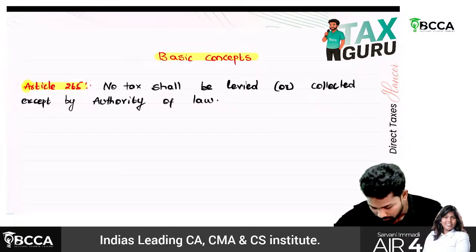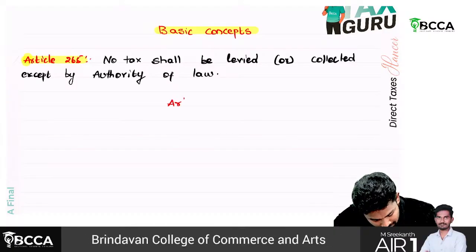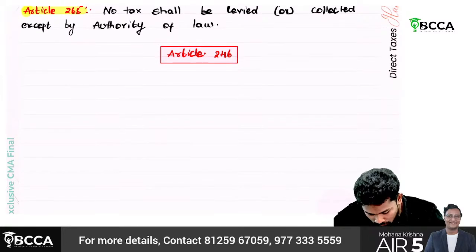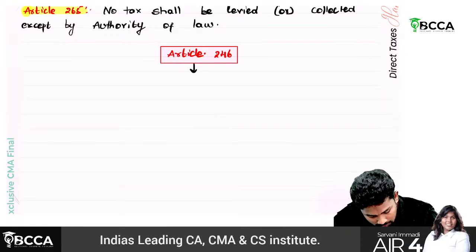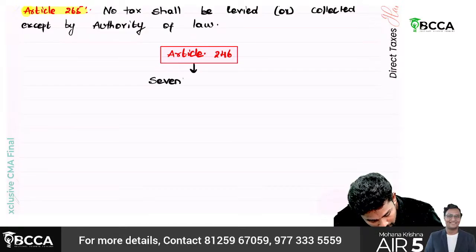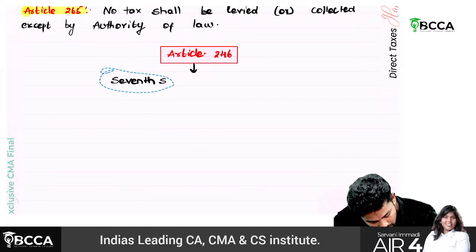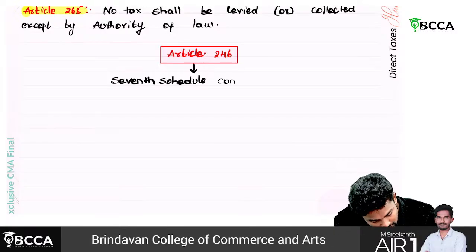So that's why Article 246. Under Article 246 there is the 7th schedule, which consists of 3 lists.